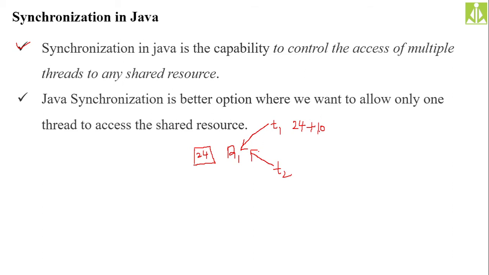So it is adding 10 to that value 24. So now what will be the value? The value will become 34 now. After adding 10 to 24, it will become 34 now.